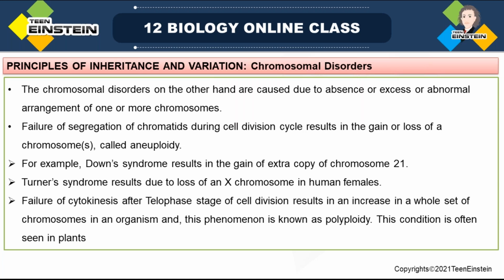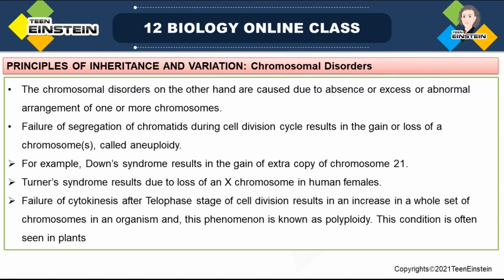So there will be a failure in the segregation of chromosomes during cell division or the cell cycle, and that may result in the loss of a chromosome, or sometimes a gain, where more chromosomes come to one side. That is the failure of segregation of chromatids during cell division. So due to that problem, these chromosomal disorders occur.